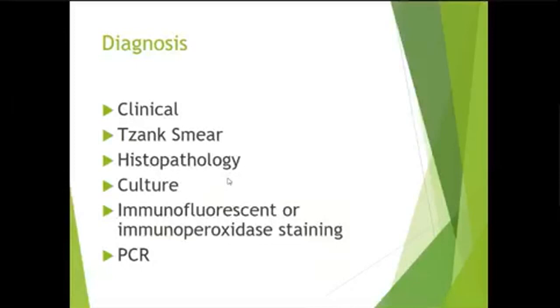Then we can perform a Tzanck smear. In a Tzanck smear, we remove the roof of the vesicle, take scrapings from the floor of the vesicle, make a smear, stain it with Giemsa, and look under the microscope, and there will be formation of giant cells.